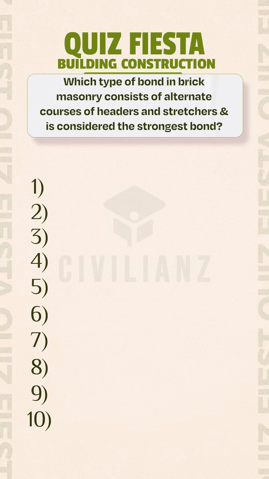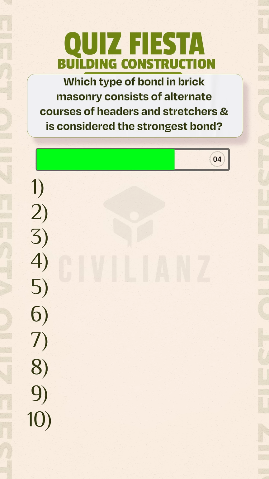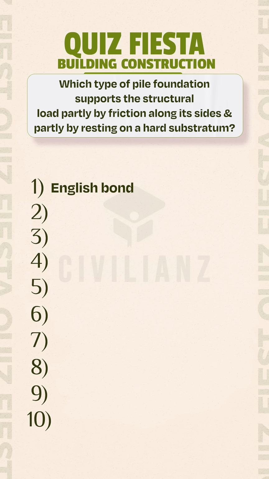Which type of bond in brick masonry consists of alternate courses of headers and stretchers and is considered the strongest bond? English bond. Which type of pile foundation supports the structural load partly by friction along its sides and partly by